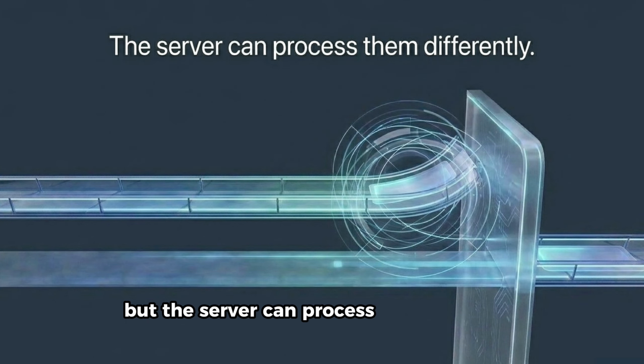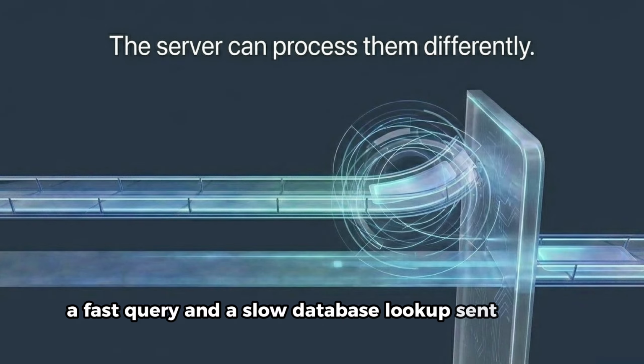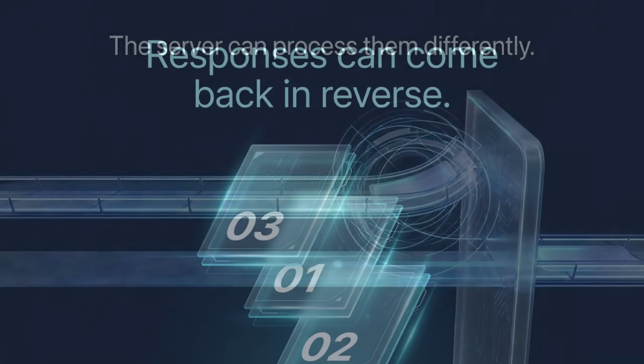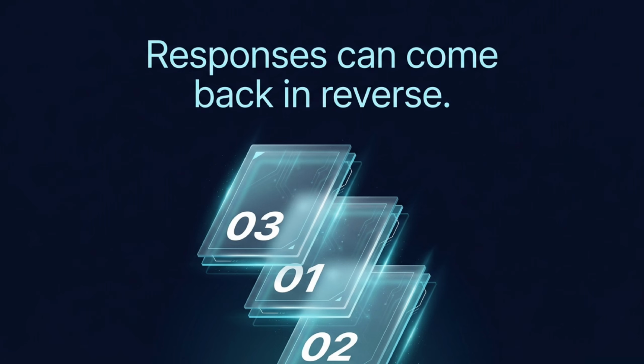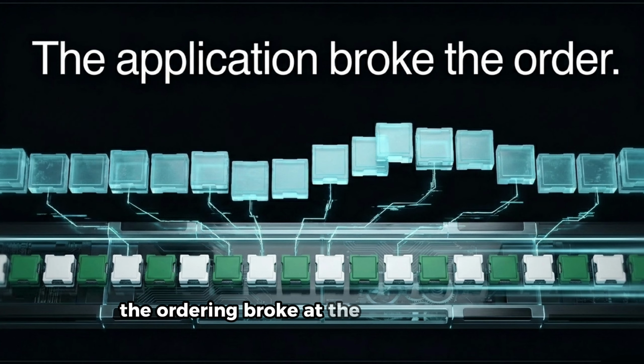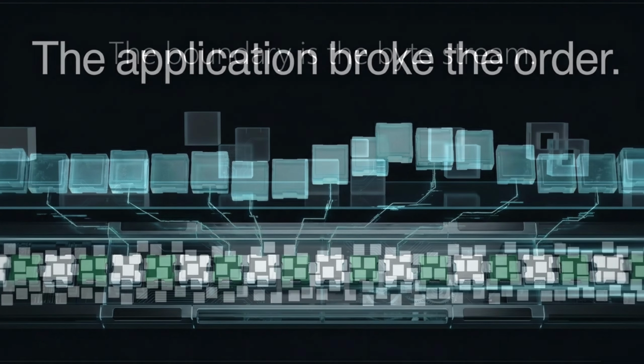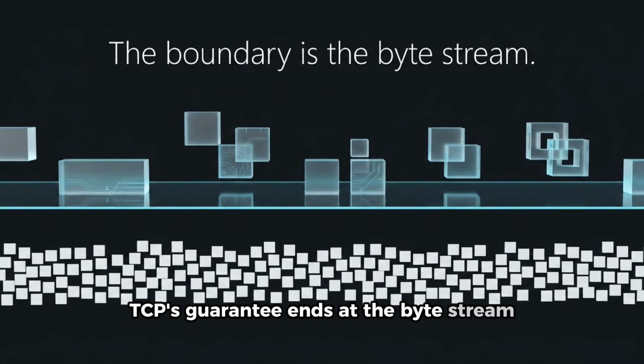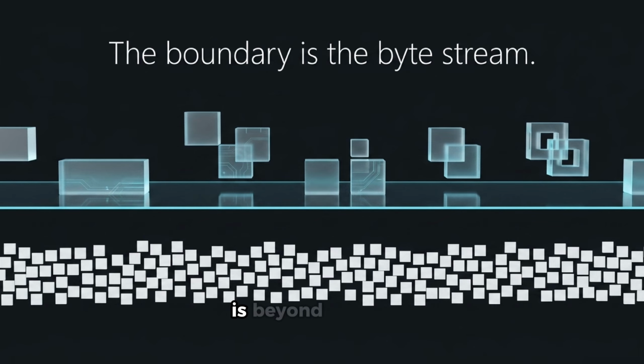But the server can process those requests at different speeds. A fast query and a slow database lookup, sent in order, might complete in reverse order. If the server sends responses as they complete, rather than in the order the requests arrived, the client receives them out of the original sequence. TCP ordered the bytes. The requests arrived at the server in order, but the responses came back in a different order. At no point did TCP fail. The ordering broke at the application layer, in the logic of how requests were processed and responses were sent. TCP's guarantee ends at the byte stream. What applications do with those bytes is beyond its scope.